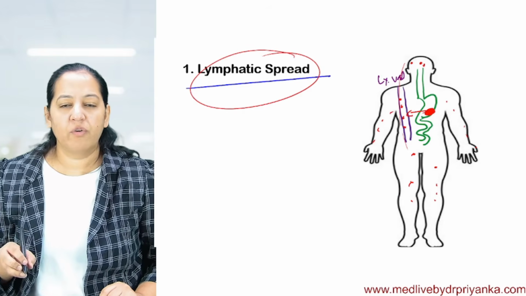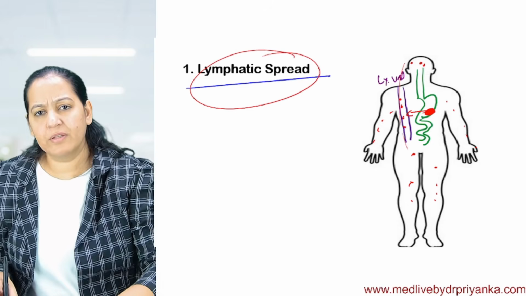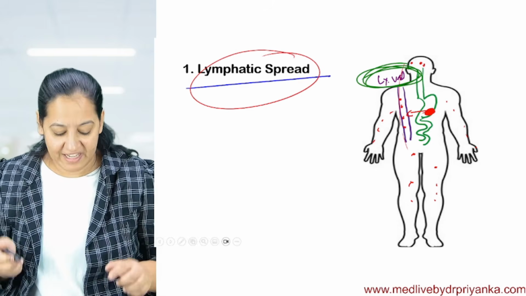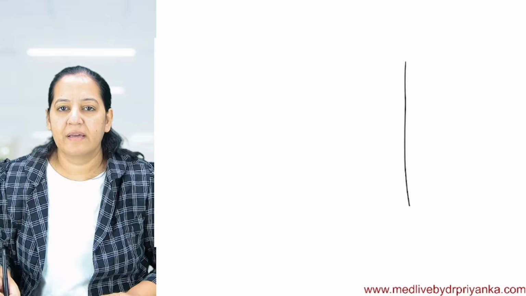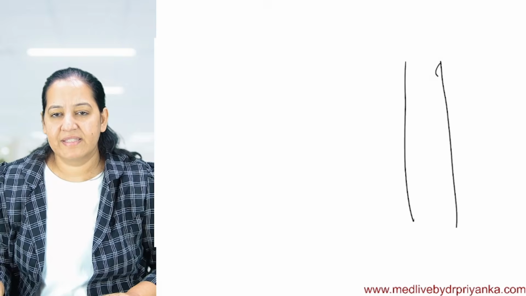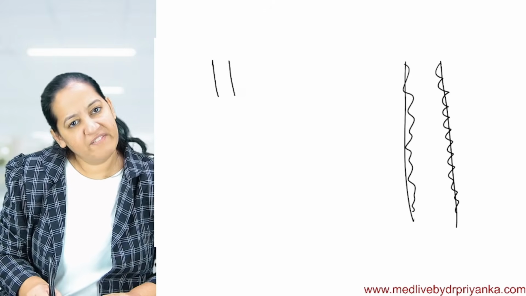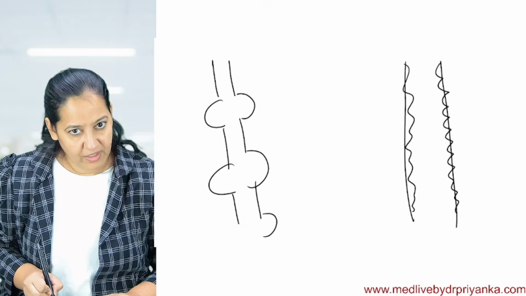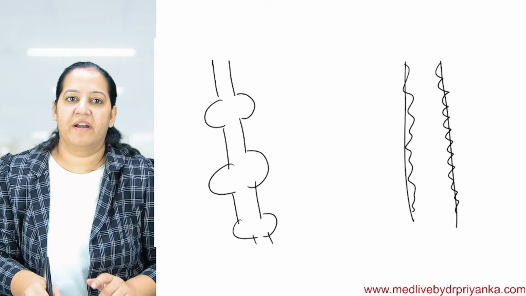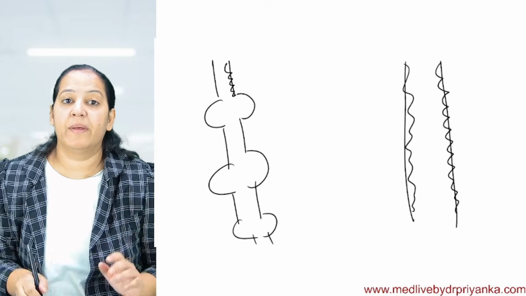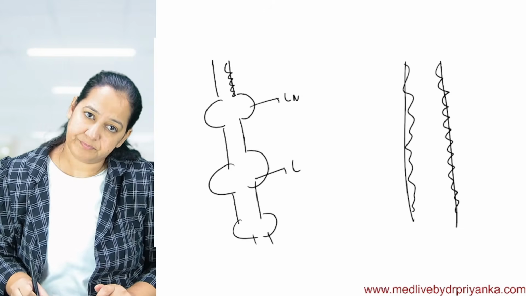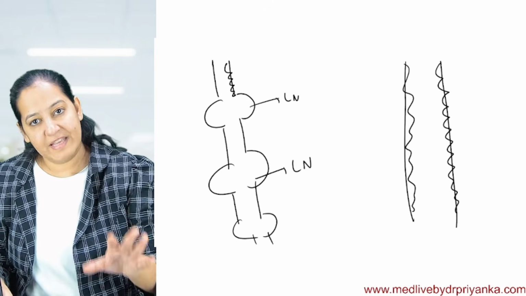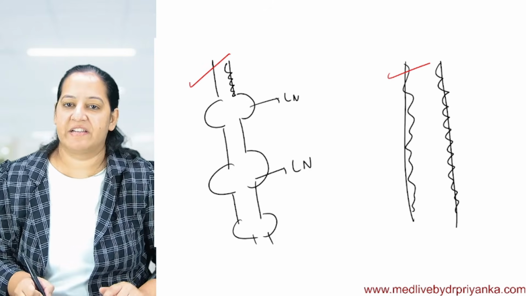Okay, now what is the lymphatic vessel? Here I have drawn the lymphatic vessel. Now, can you see what is the lymphatic vessel? Blood vessel is like this. It's a blood vessel which is lined by endothelial lining. Everyone knows the blood vessel is lined by endothelial lining. What is lymphatic vessel? The lymphatic vessel is also lined by endothelial lining, but in between there are lymph nodes. It's not completely hollow like the blood vessel. These are lymph nodes. So all organs have blood vessels and all organs have lymphatic vessels.